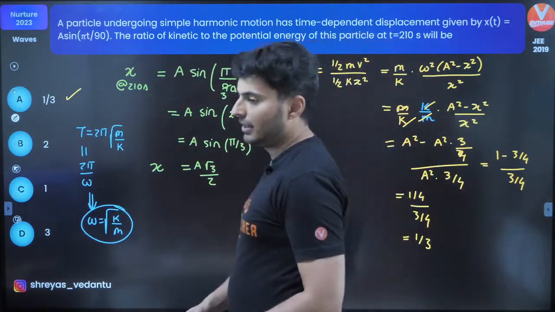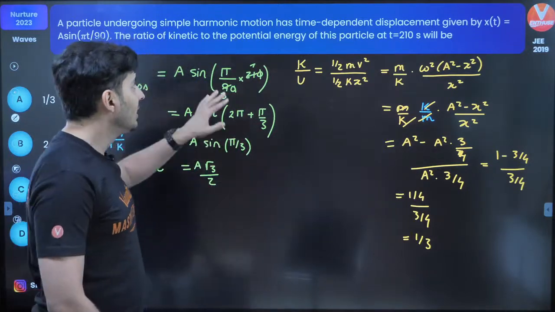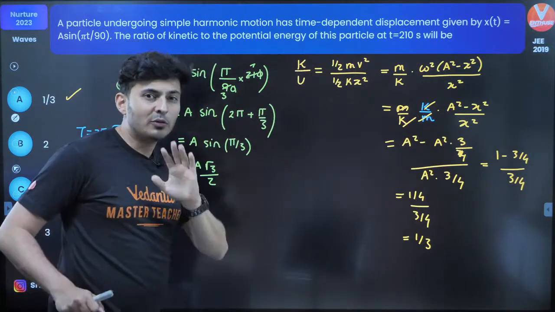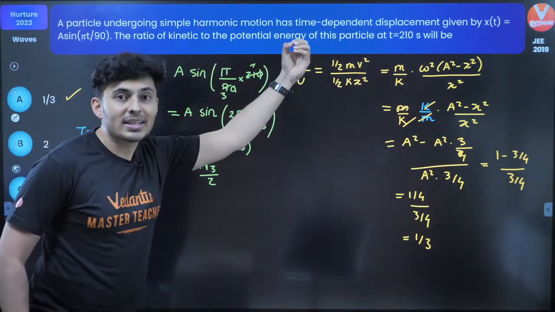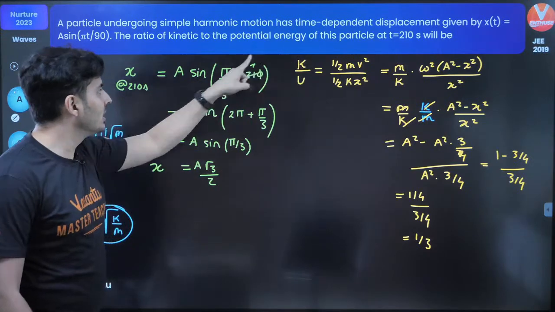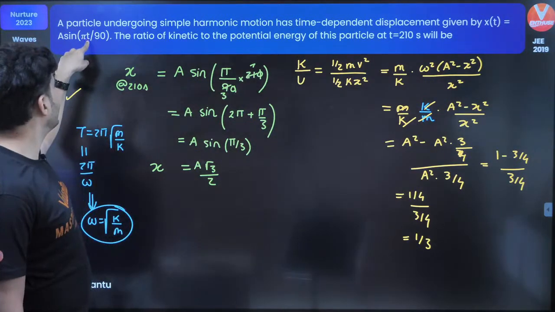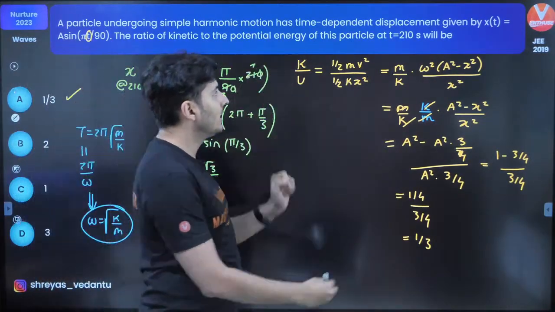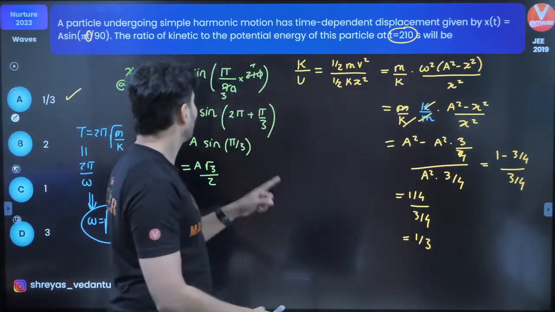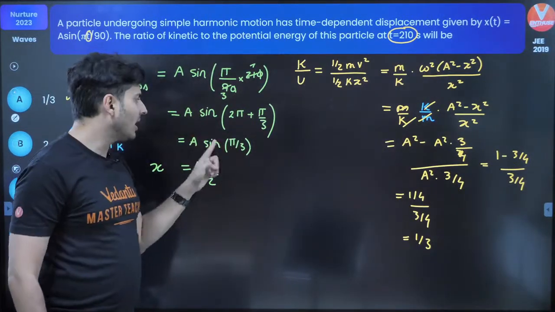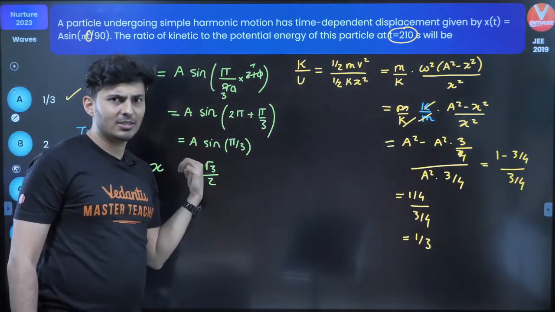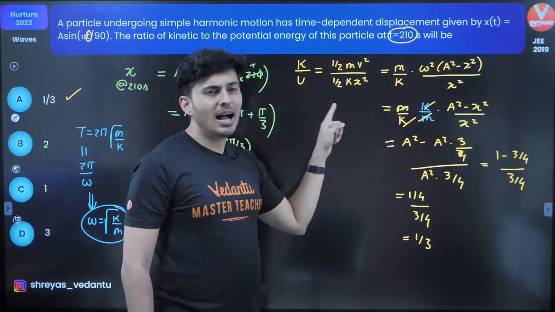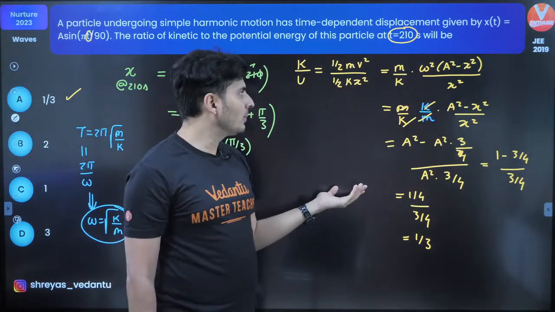Okay. So what have we done? In this given question, what was given? You have to find the ratio of kinetic and potential energy at a certain time. So first thing we figured out is the value of x position by substituting that time. So when I substituted time over here, look at this. This is the time value. I substituted it as 210 seconds. I got this. And by trigonometry, I got this is sine pi by 3, which is sine 60, which is root 3 by 2 times of a. Okay. Then here, this is half mv square. This is half kx square. That's the standard formula.